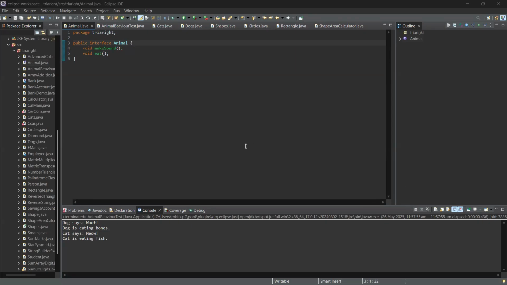We are creating an interface, so we write the name of the interface, public interface Animal, which has the methods void makeSound and void eat. Here there are the two methods, makeSound and eat.